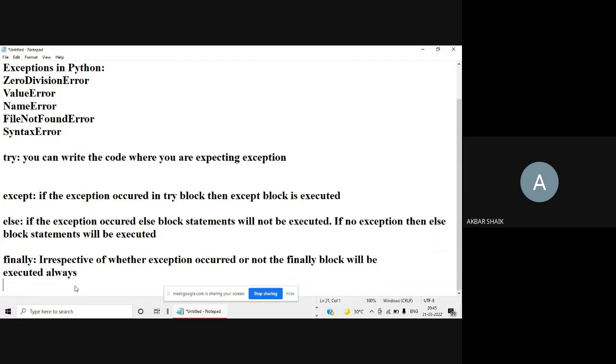So these are the explanations for each and every block. What is the try block? What is the except block? What is the else block? What is the finally block?